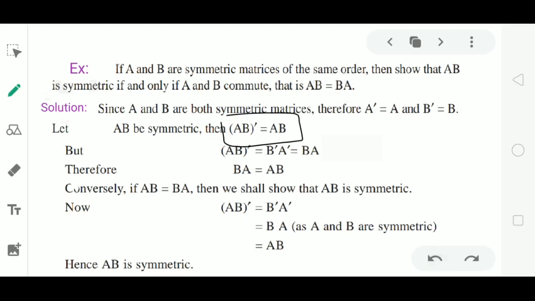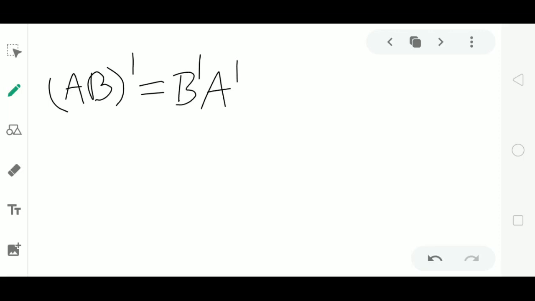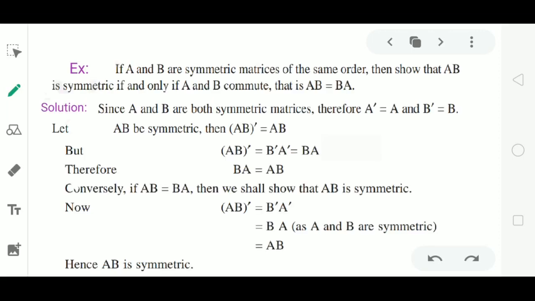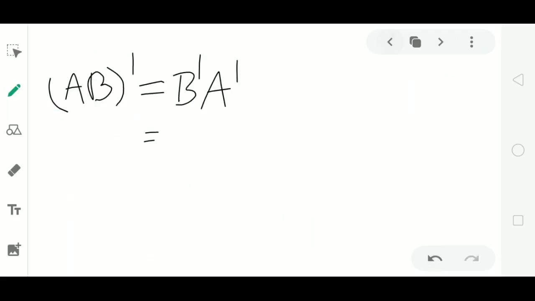We have to prove (AB)' equal to AB. So I will consider the LHS, (AB)'. We already have the property of transpose of matrices, that is (AB)' is equal to B'A'. This is by the property of transpose of matrices. Now in this example, we already have that B' equal to B and A' equal to A. So I directly substitute it here. B' is equal to B. In place of A', I will substitute A.